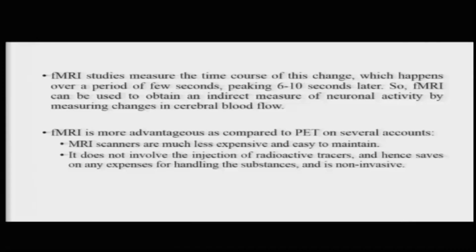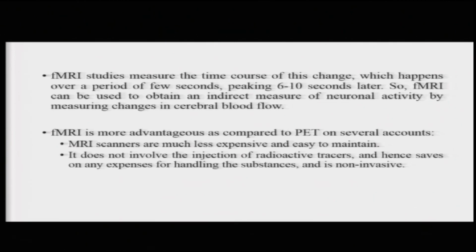Now, fMRI is slightly more advantageous as compared to the PET method on a couple of accounts. For example, MRI scanners are much less expensive, much less hassle to set up, and easier to maintain. Also, fMRI does not involve handling radioactive substances, so that saves a huge chunk of the cost.